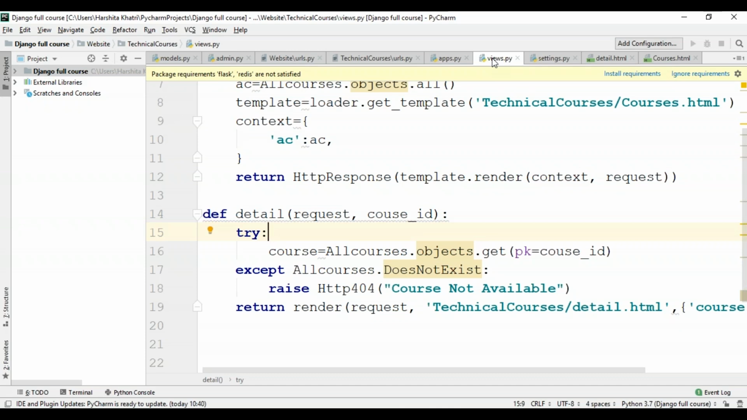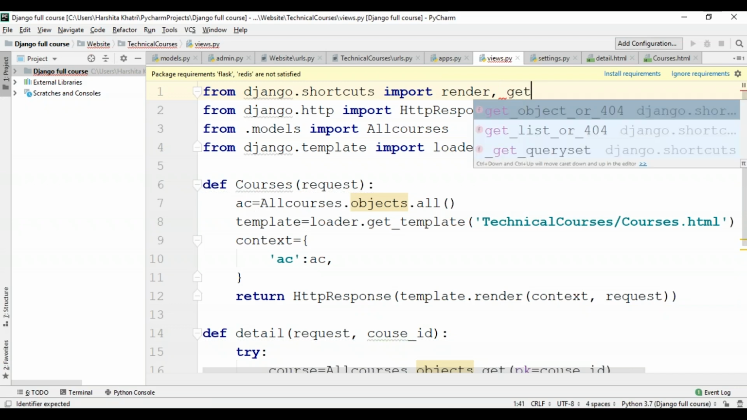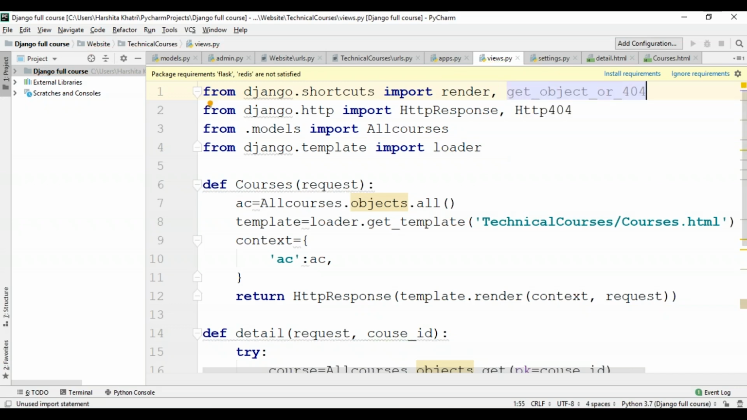Over here, I'll be creating a new function named your_choice that will hold the user's choice and will save it after the user has selected that particular type of course he intends to enroll for. I'll be making use of a new function which is present in the django.shortcuts module, and that is the get_object_or_404 method. For that, I'll just import it over here. Since I've not made use of this, it's not been highlighted.